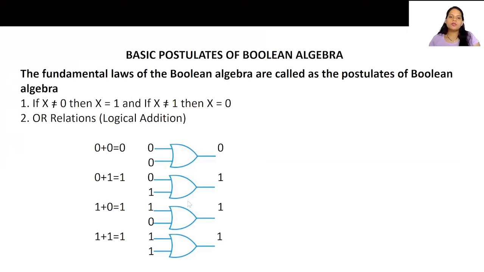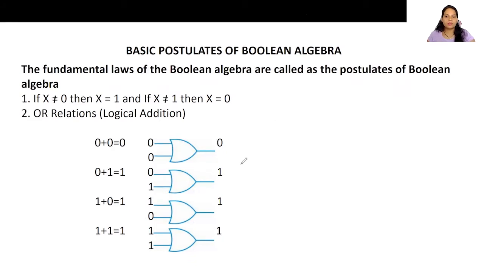Okay, so in today's session, we are going to discuss the basic postulates of Boolean algebra. Now, what are these basic postulates? These basic postulates are nothing but the fundamental rules. Like in mathematics, we have fundamental rules. Similarly, these are the rules in Boolean algebra, which help us build Boolean algebra or certain other theorems in Boolean algebra. So these are the basic rules and the fundamental building blocks for Boolean algebra. The fundamental laws of Boolean algebra are called postulates of Boolean algebra.